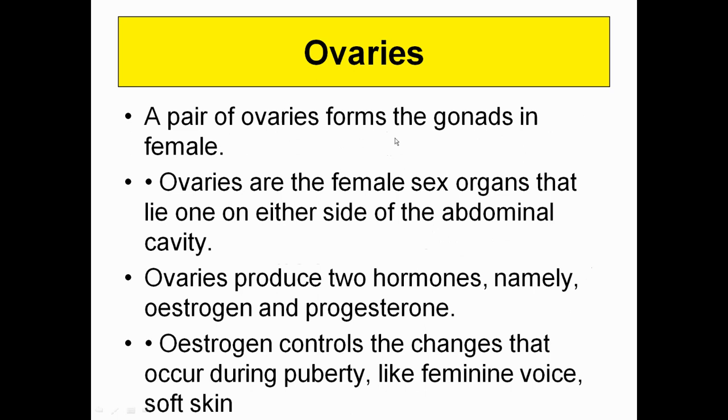Now comes to the ovaries. Ovaries are the gonads in the female and lead to the production of the egg in the female body. Ovaries are the female sex organs that lie one on either side of the abdominal cavity. Ovaries produce two hormones, namely estrogen and progesterone. Estrogen helps in puberty by raising the feminine voice along with soft skin. Progesterone is the hormone which is responsible for the control of the menstrual cycle.